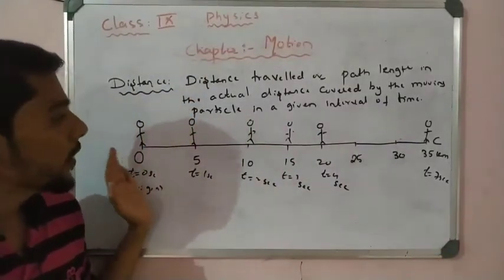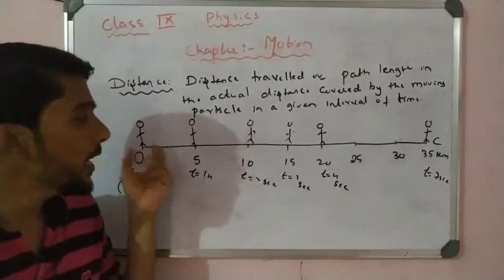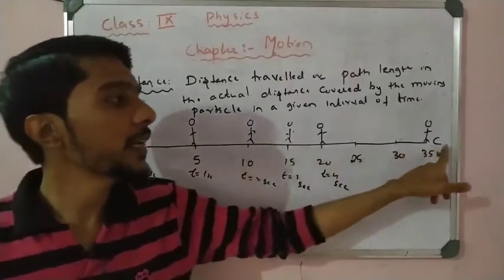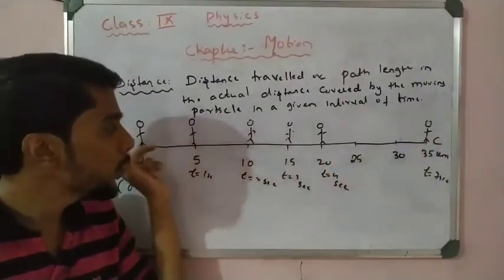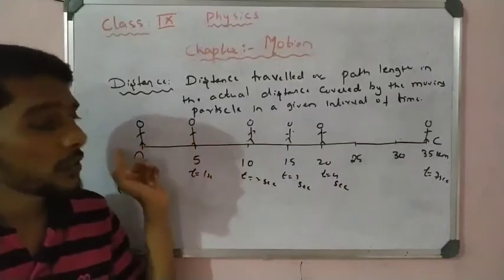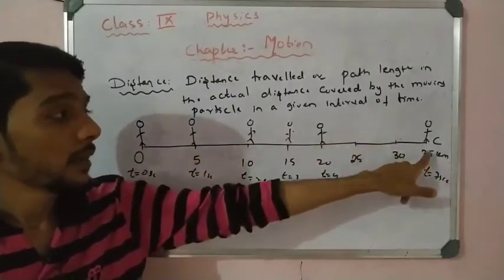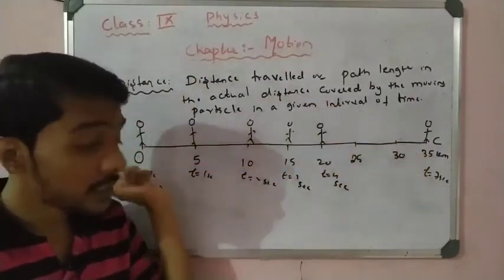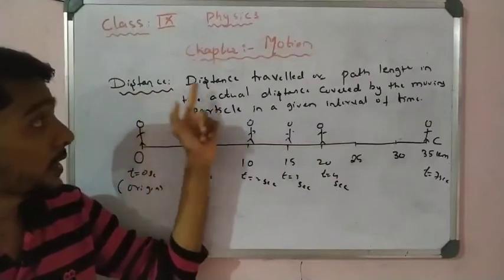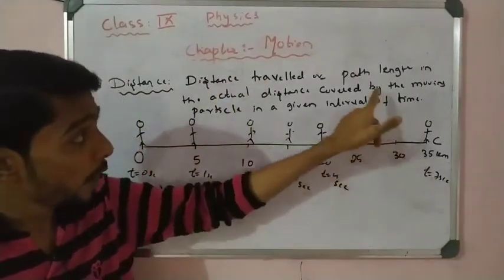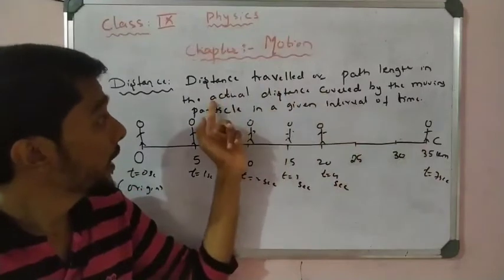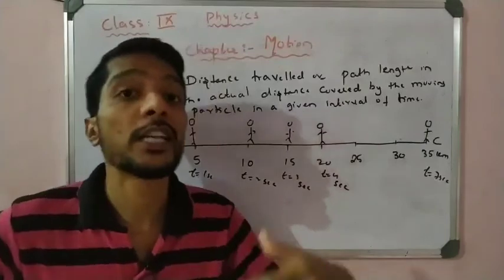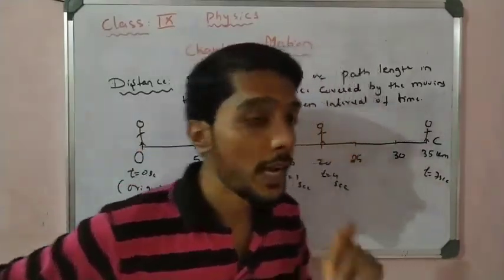A simple example: one straight line motion. From the origin a man starts to walk, and slowly as time changes, he changes position and finally stops at position C. You observe that the total distance traveled by the object with respect to the reference point is 35 kilometers, and that is called the distance, the actual path. Distance is nothing but the distance traveled, or distance covered, or path length, the actual distance covered by the moving particle in a given interval of time. Distance is the actual length covered by the particle. That point you have to remember.